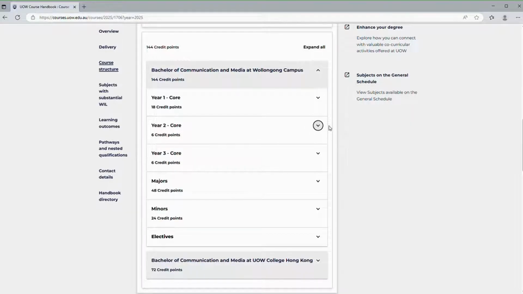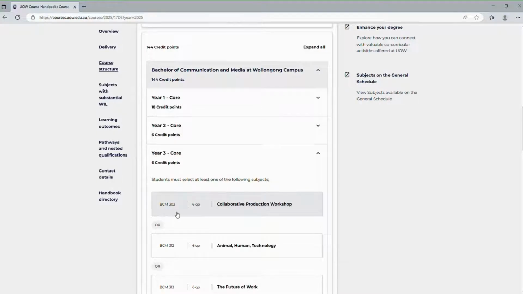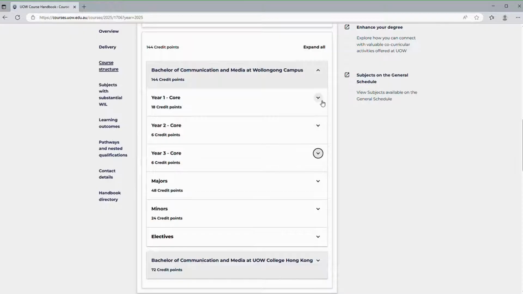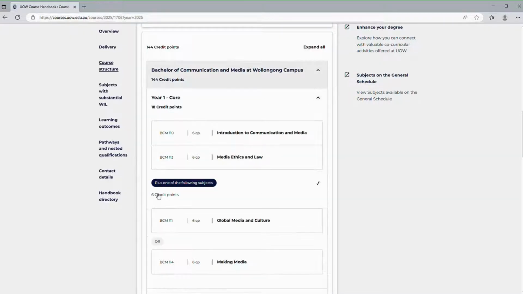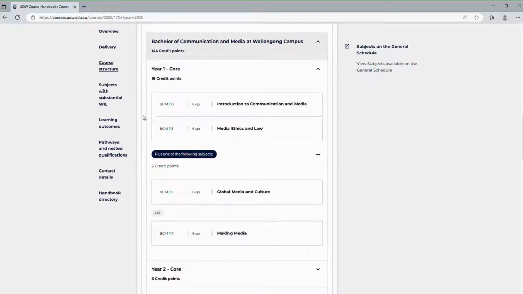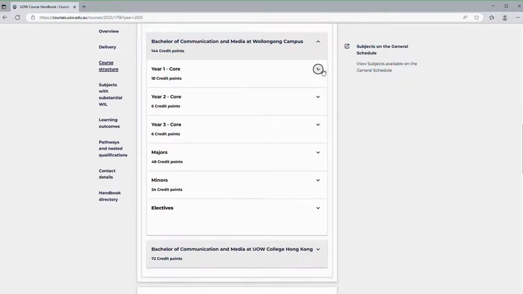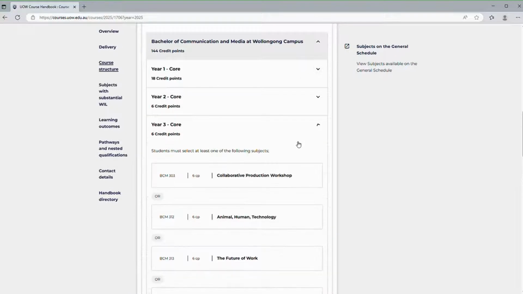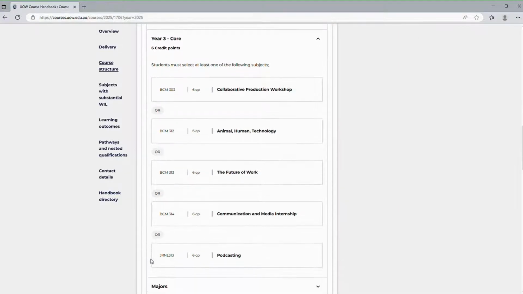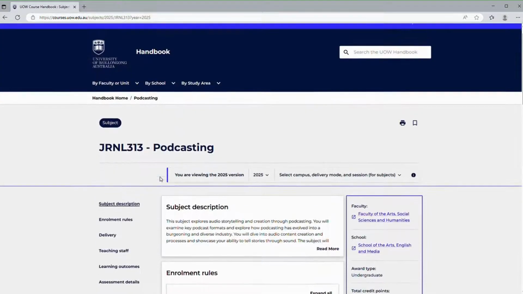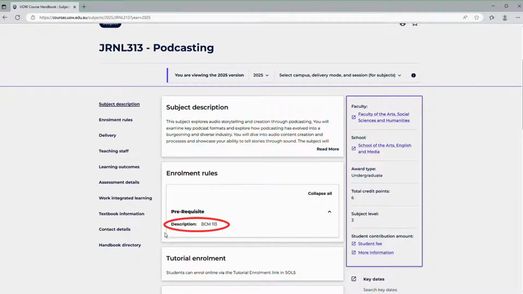The higher the number in the subject code, the more advanced and difficult the subject is. For your first year, it is a good idea to do 100 level classes, as this will make the transition into university easier. There can also be prerequisites for higher level classes that will need to be completed first, which is why it is important to follow your course structure.